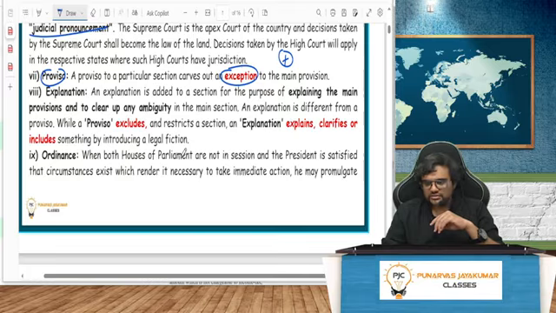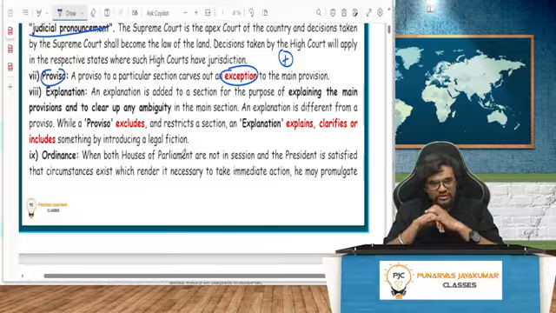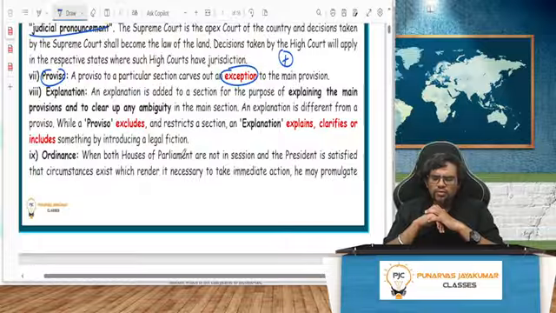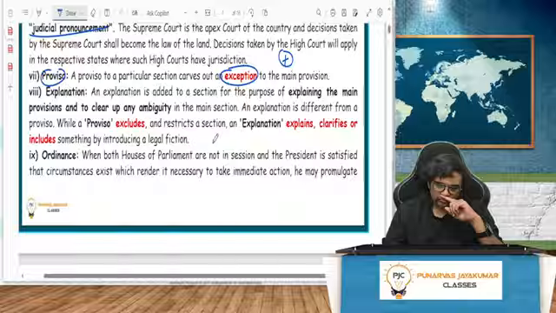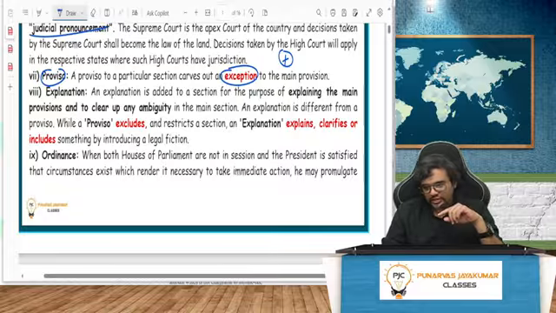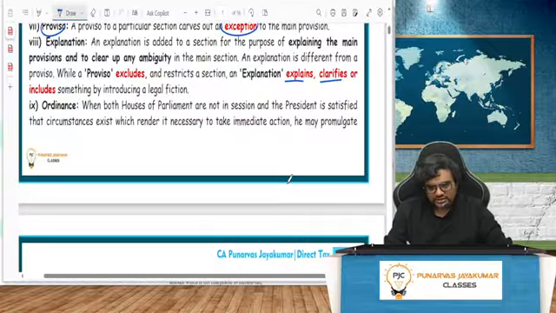And I have explanation. There are certain things where they give an explanation. An explanation is added to the section for the purpose of explaining the main provision. That's all. An explanation always gives more pointers to the main provision, nothing else. An explanation will explain, clarify, or include something by introducing a legal fiction. That is proviso, explanation. And what is an ordinance?